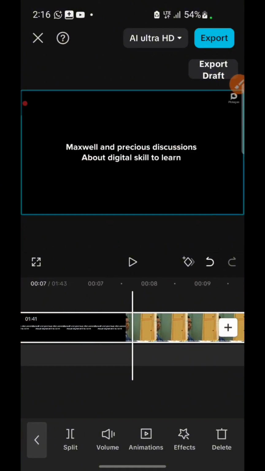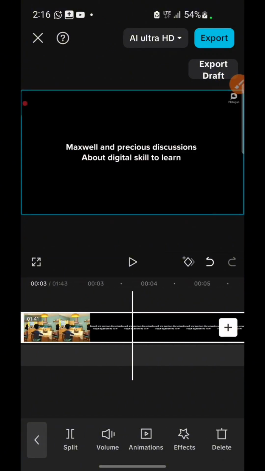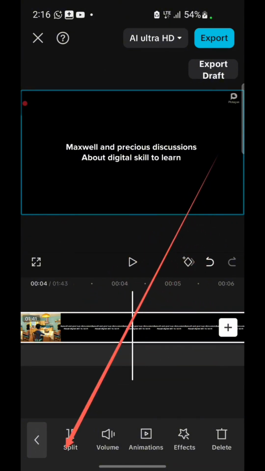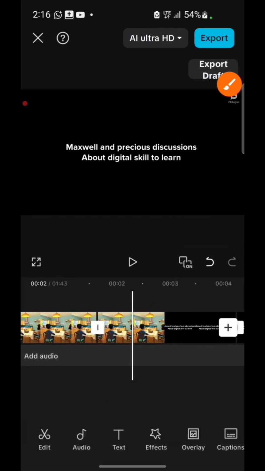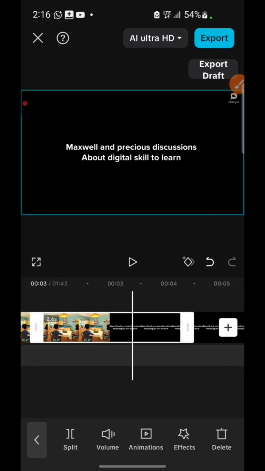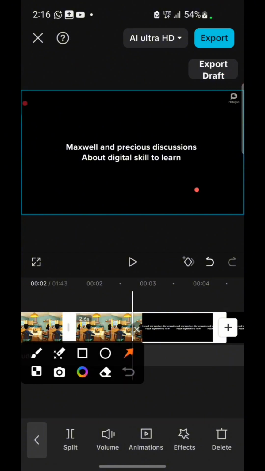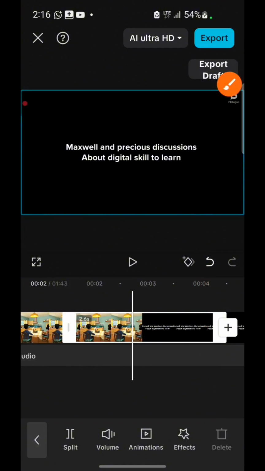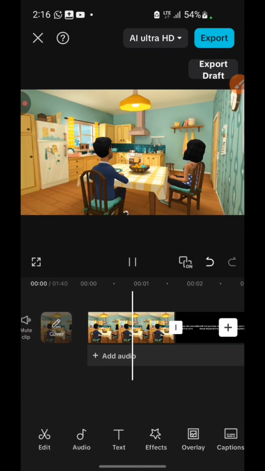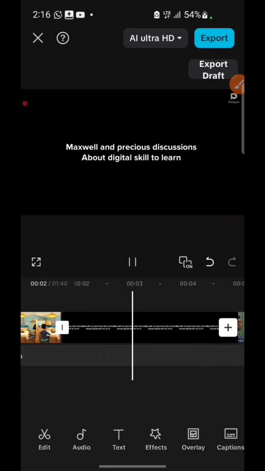You can see this black stuff is too lengthy, so I can just come over to this place here and split it too. I will make sure that you see that it's highlighted already, right? Okay, so I will go ahead and split it too, so that it shouldn't stay that long before they commence conversation. I will click on this center one, the one at the middle, and then come to delete. All right, so I'll click on delete. So the time frame it's going to spend, it shouldn't be that much.